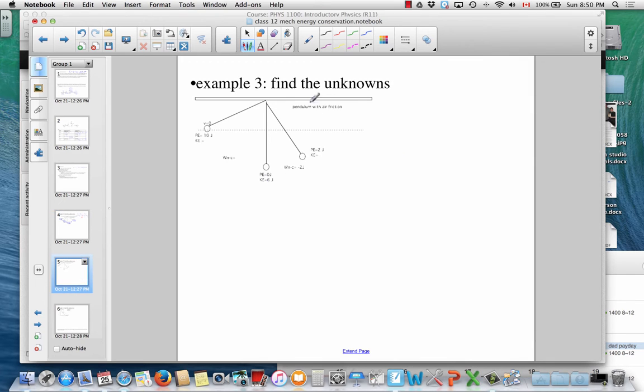If there is friction, then the work done by friction will be negative, and then the sum of the kinetic and potential energies will decrease over time. So the initial mechanical energy, kinetic and potential, will be greater than the final mechanical energy.